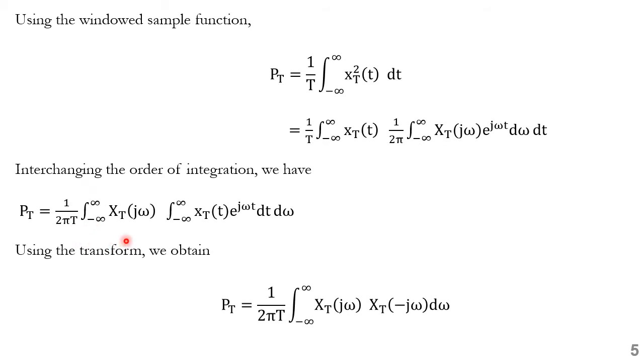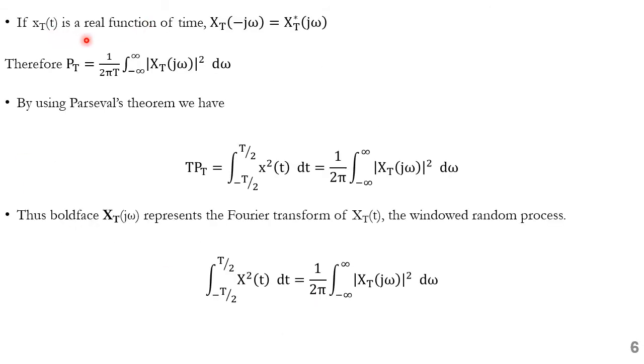So integral of minus infinity to infinity x_T of j omega, times the integral of minus infinity to infinity x_T of t e to the power j omega t dt. So this is nothing but x_T of minus j omega. So x_T of j omega times x_T of minus j omega being integrated with respect to omega, and this is divided by 2 pi T.